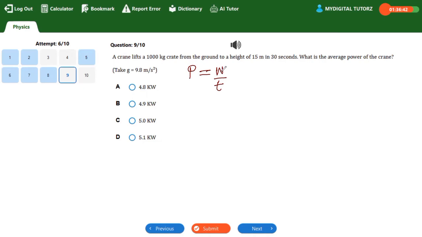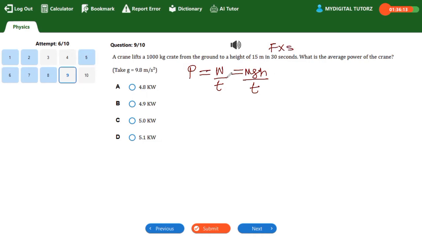This time around, work done is not done in the horizontal direction, rather it is work done on this particular crate against gravity. In that case, work done will be equal to mgh, then all over time. Please take note of this formula. If it had been horizontal, it would be force multiplied by the horizontal distance. But now it is against gravity.